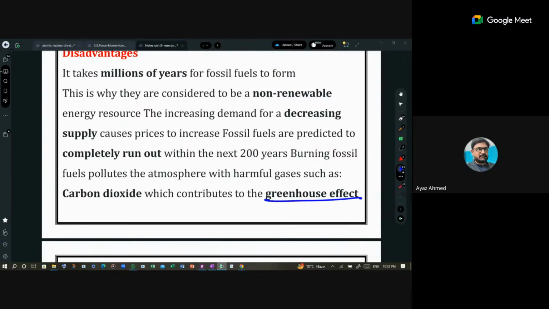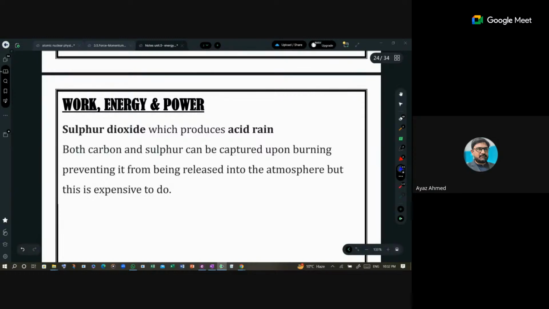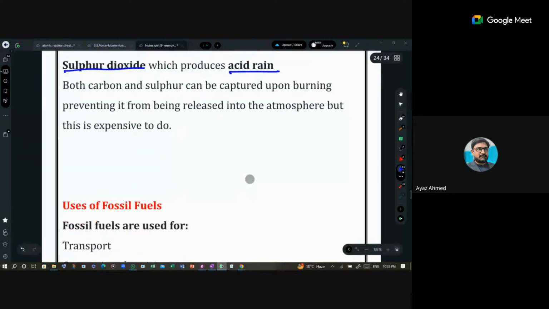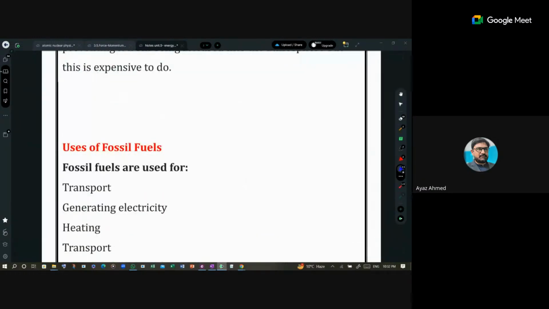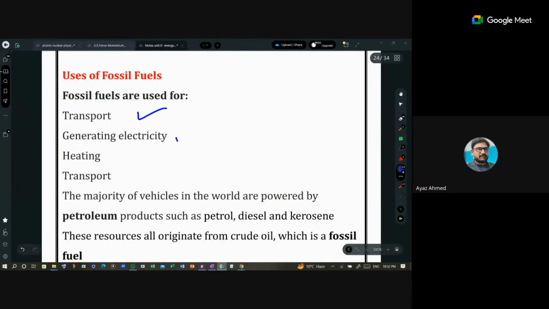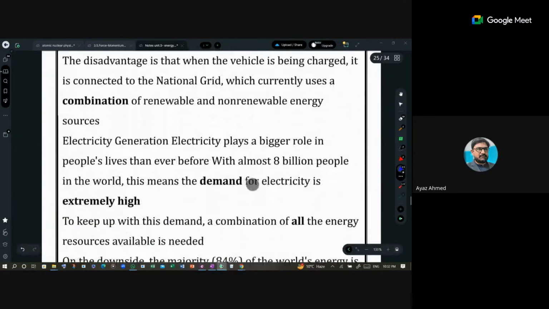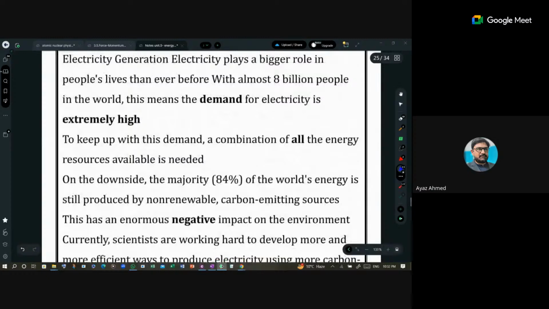Then we have another disadvantage. It produces carbon dioxide, which causes the greenhouse effect, I mean global warming. Then sulfur dioxide causes acid rains. So there are so many disadvantages. Fossil fuel is used in transport, electricity generation, heating, and these are some other uses, very efficiently.